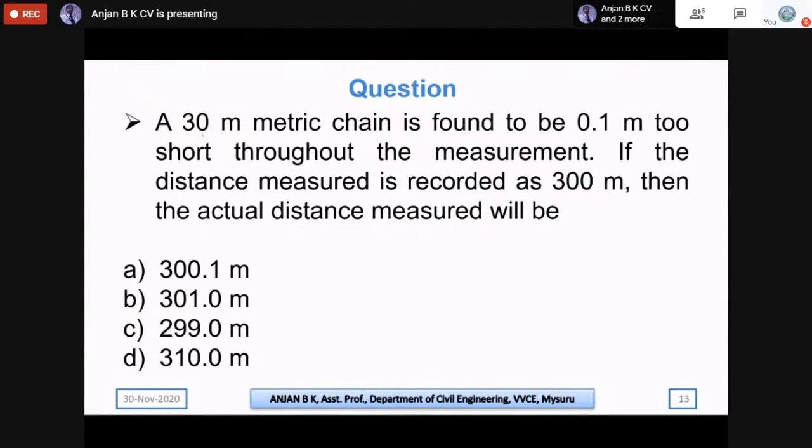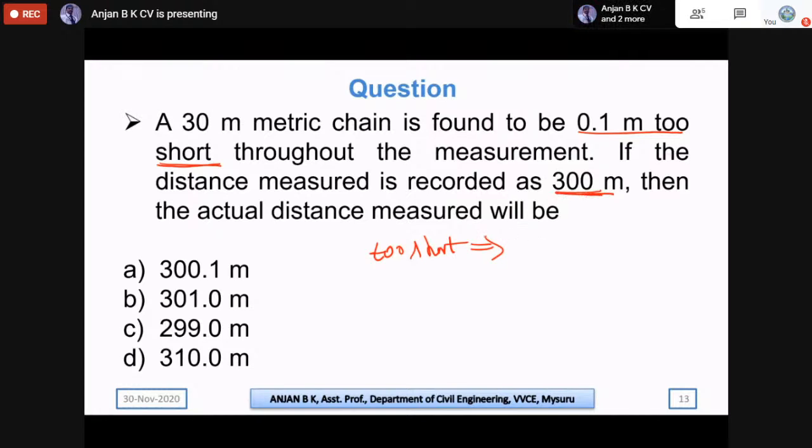So this is a question: a 30-meter metric chain is found to be 0.1 meter too short. The point to be noted is, it is too short. Throughout the measurement, if the distance measured is recorded as 300 meters, then the actual distance measured will be? Because the tape is too short, we can conclude that the actual measured distance will always be lesser than the measured distance.